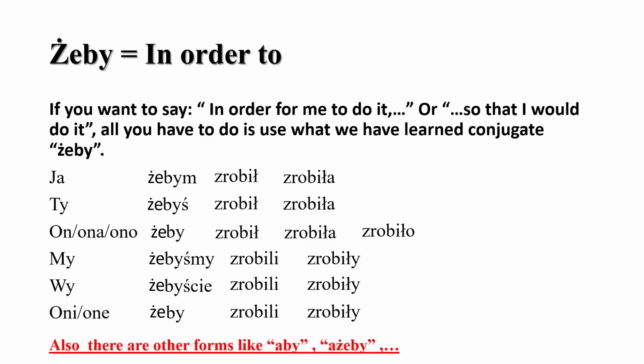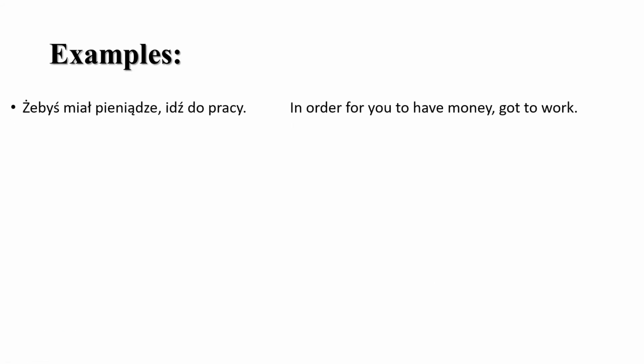Okay, also there are other forms, you might see them. For example, aby, ażeby. Notice the by, it's always the same. They also mean the same thing. Aby or żeby, they differ from context to context. You might see them in the book, don't worry about them. We might talk about them in some examples, but they actually literally mean the same.